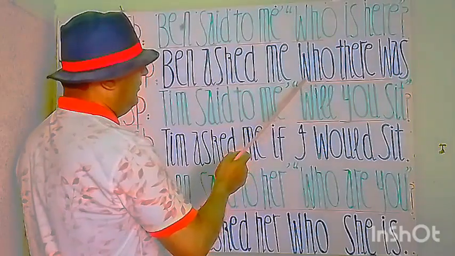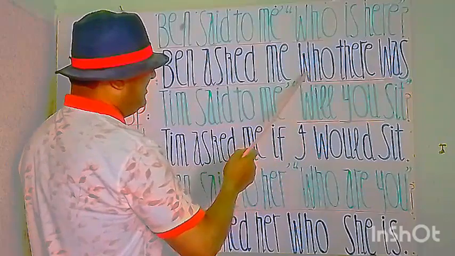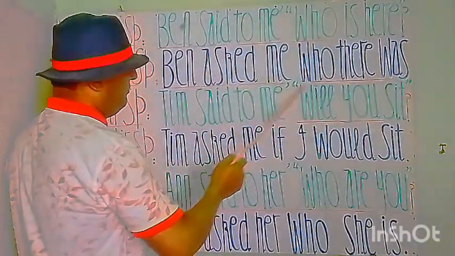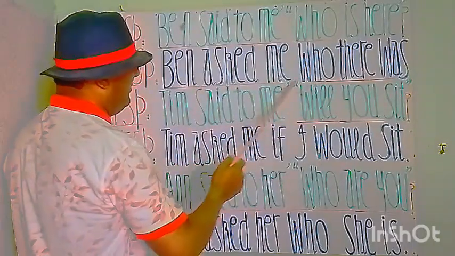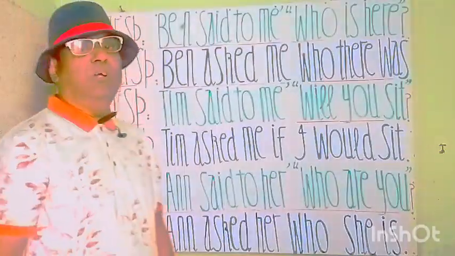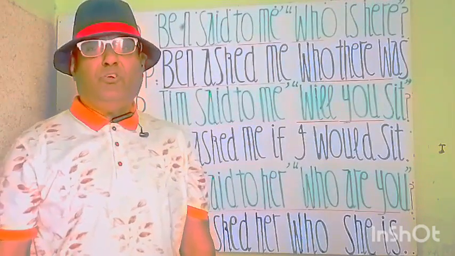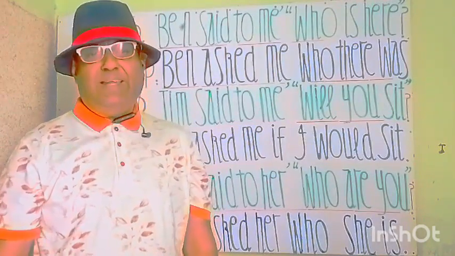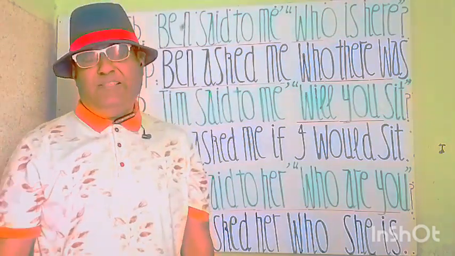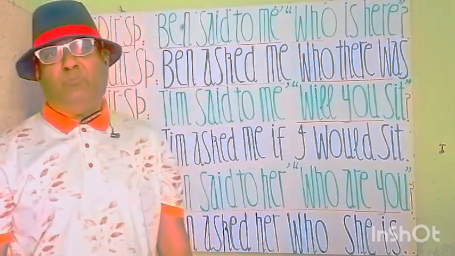So here we see that we have an affirmative statement, a beautiful sentence. Who there was. When asked me, who there was. When ने मुझसे पूछा वहाँ कौन था. This is indirect speech. So see my students, in indirect speech we have a very interesting short sentence. So, when asked me, said is replaced by asked to beautify the sentence. When asked me, when ने मुझसे पूछा. Approaching the commas, by rules, we remove the commas.